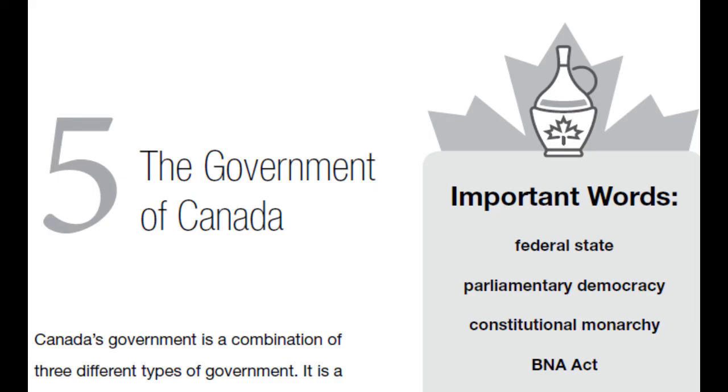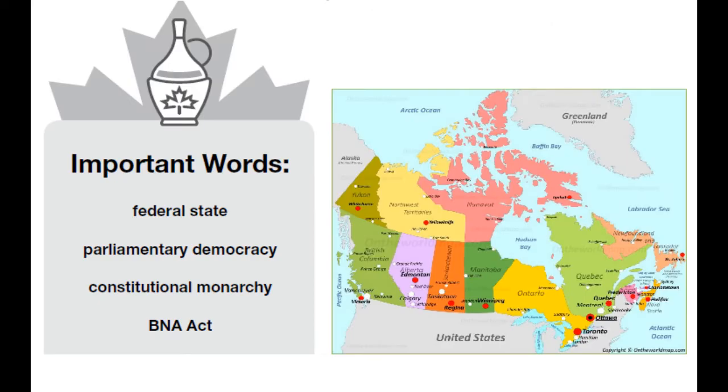Okay, we're going to look at Chapter 5 in No Canada, and let's begin by looking at some of the important words and defining them. Federal state. In our case, the federal state is all of Canada. A state can be a country. In the United States, each state is its own country, but they've united together. And all of the provinces and territories in Canada unite together to become the federal state.